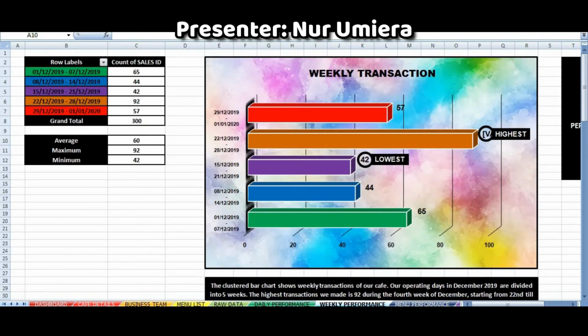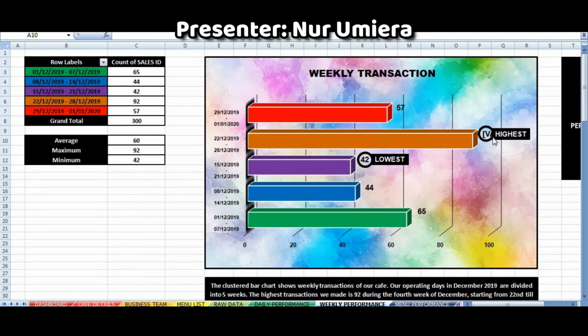Okay, next I will explain the details of our weekly performance based on the chart shown. The clustered bar chart shows our weekly transactions according to the sales that our cafe made. Our operating days in December 2019 are divided into 5 weeks, starting from 1st December 2019 until 1st January 2020. As shown by the chart, the highest transactions that our cafe made is 92, which is during the 4th week of December 2019, starting from 22 December until 28 December.